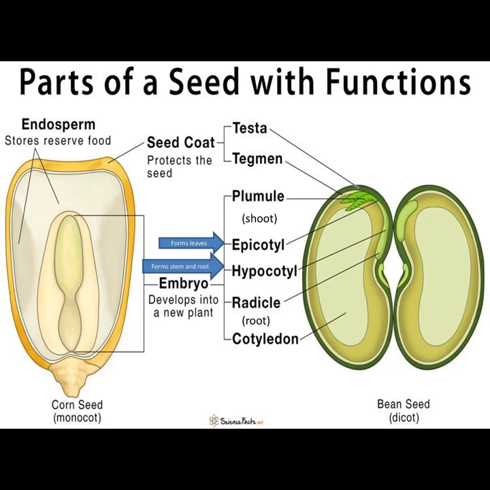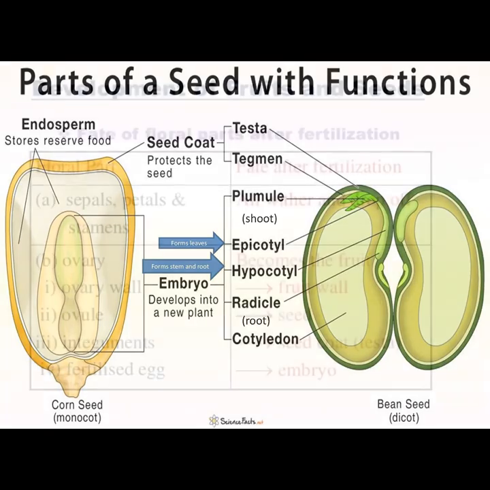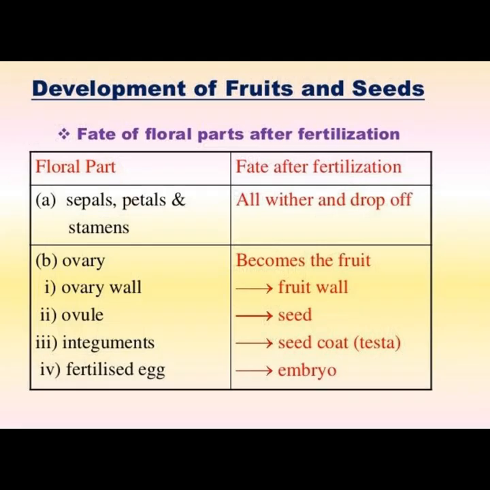In this picture you can observe the testa and tegmen, plumule which develops into a shoot, radicle which develops into a root, epicotyl forms leaves, hypocotyl forms stem and root. Embryo develops into a new plant. Development of root and shoot.